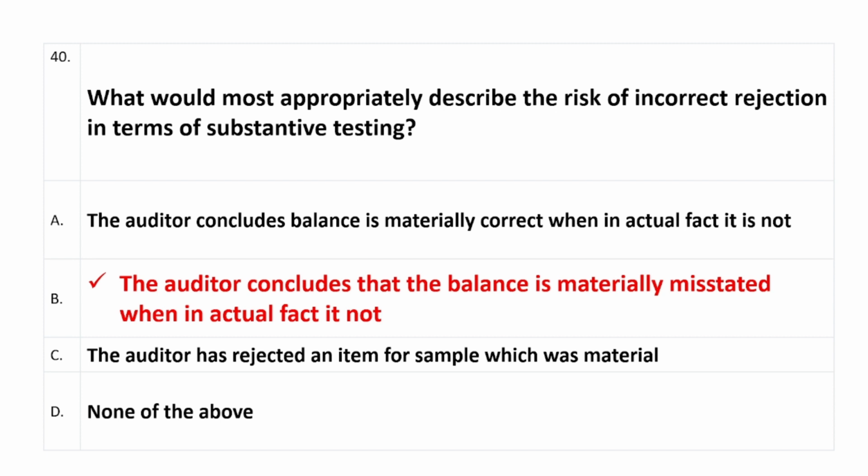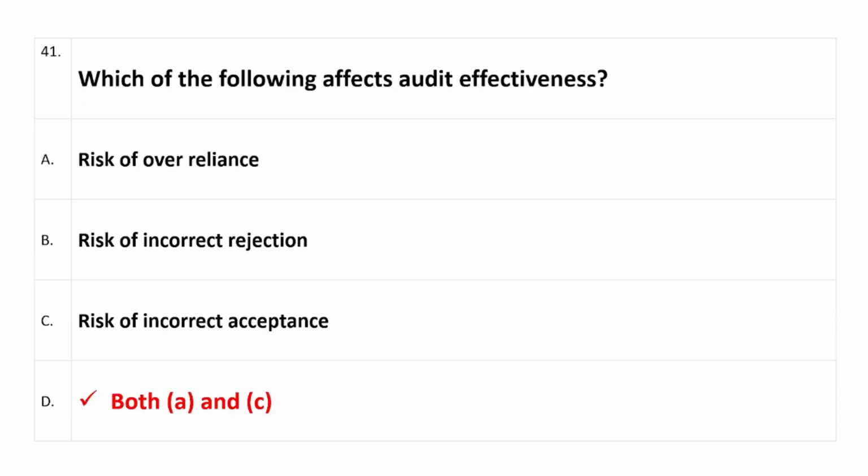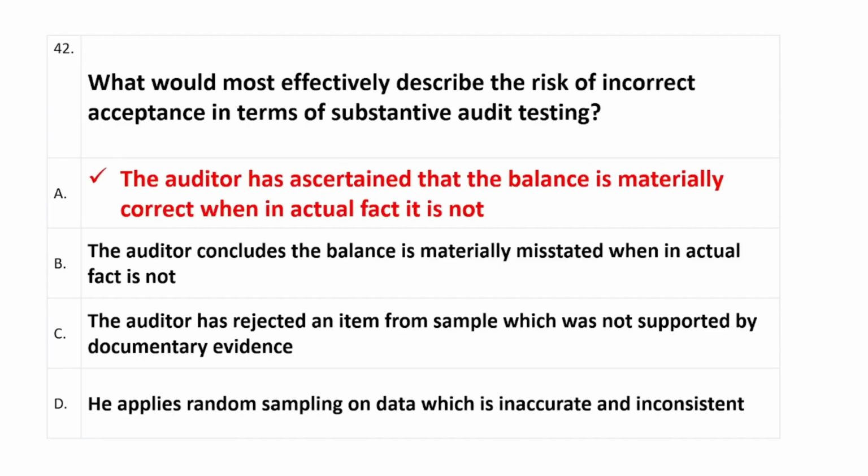Question number 41: which of the following affects audit effectiveness? Right answer is option D, both A and C. So A is risk of over reliance and C is risk of incorrect acceptance. Question number 42: what would most effectively describe the risk of incorrect acceptance in terms of substantive audit testing? So right answer is option A, which is the auditor has ascertained that the balance is materially correct when in actual fact it is not.